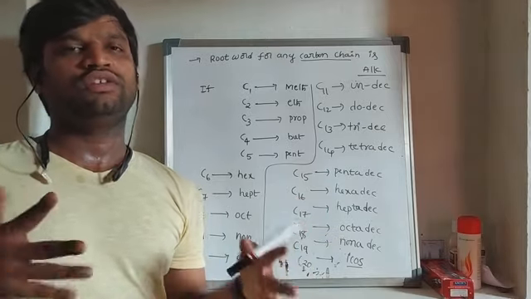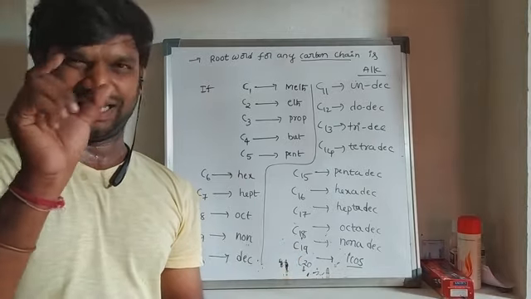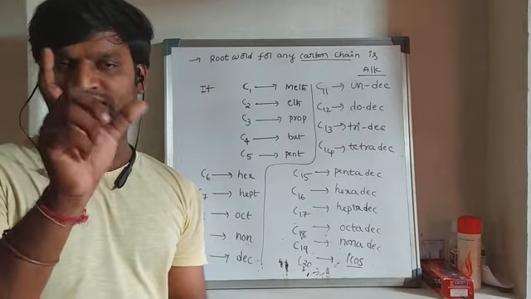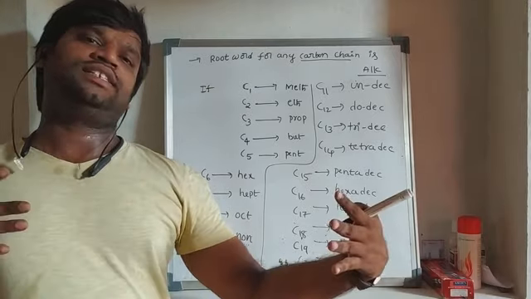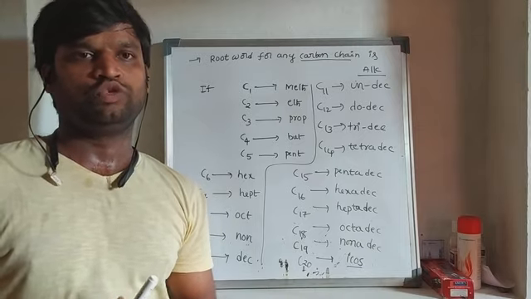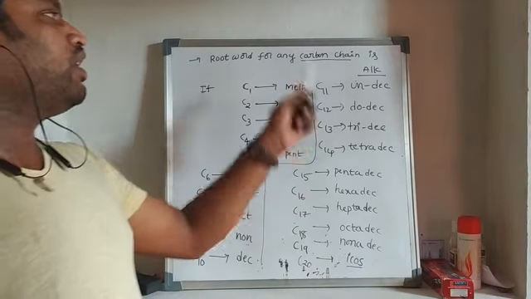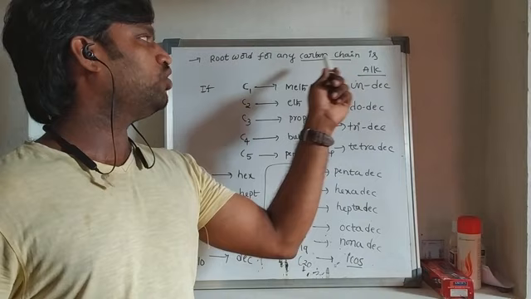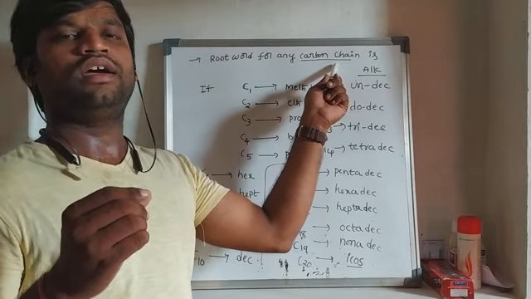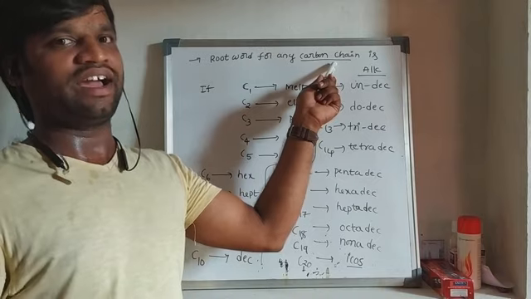Root word means simply the maximum number of carbons present in the longest chain of the molecule. That maximum number of carbon atoms present in the longest chain of the molecule is called the root word. Root word for any carbon chain means either alkane, alkene or alkyne.